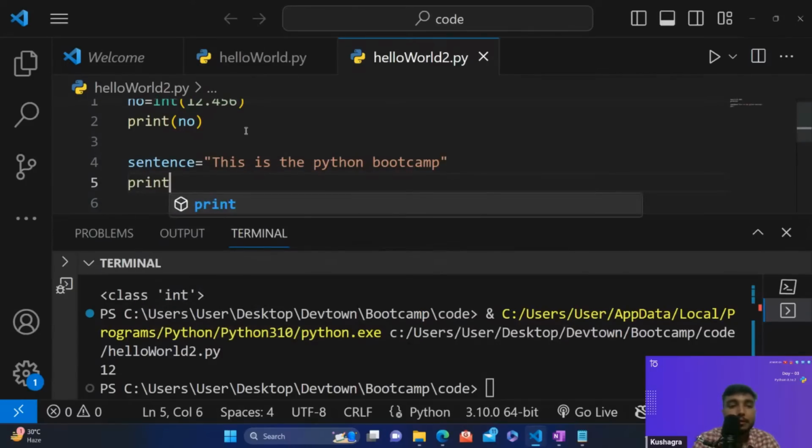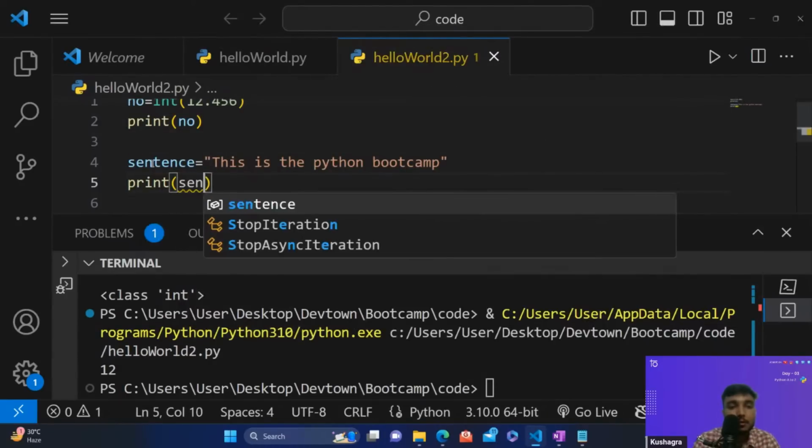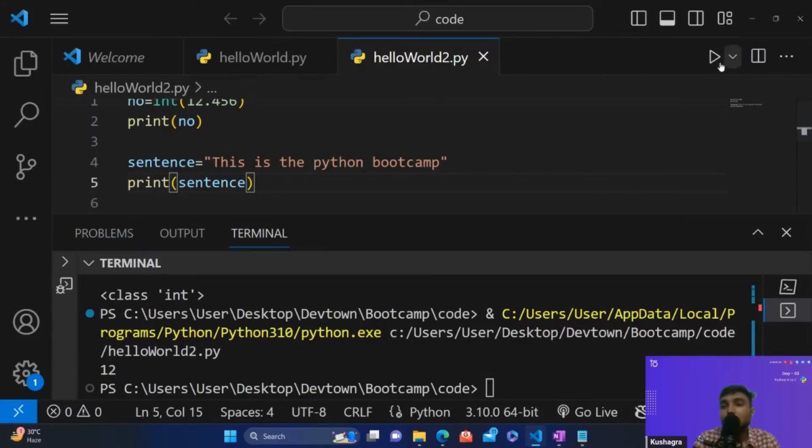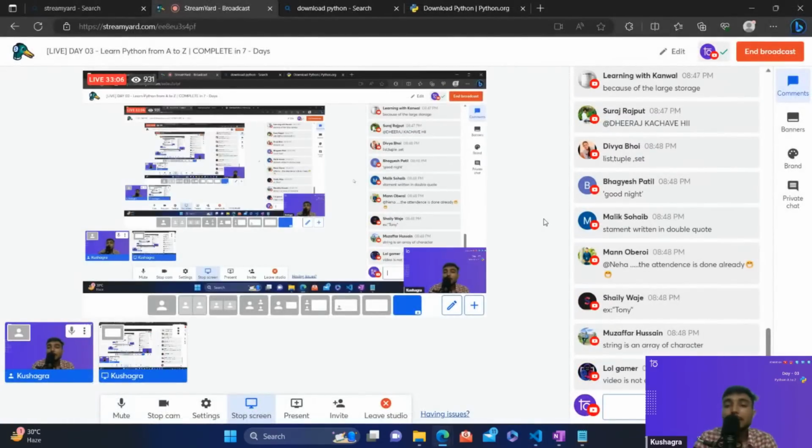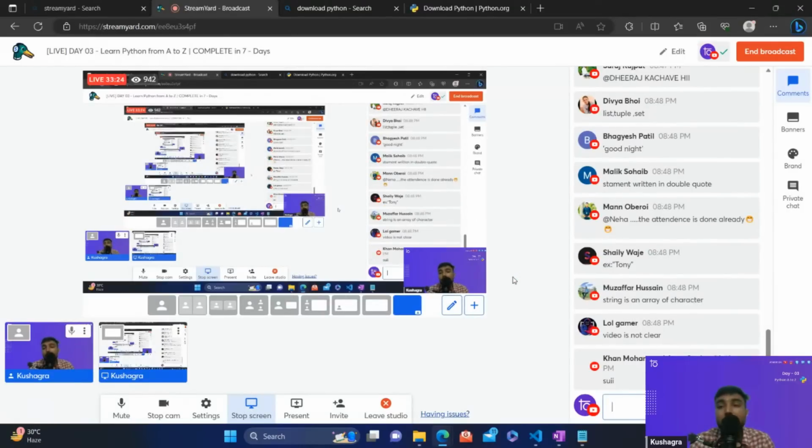And if I'm printing this, print sentence, and I run this code, we'll get "This is a Python bootcamp." So if you are storing any kind of word, or other words, letters, sentences, then this is called a string in Python. I hope that string is clear, guys.